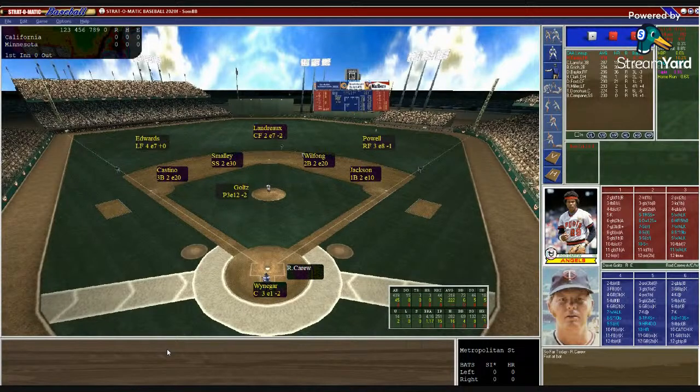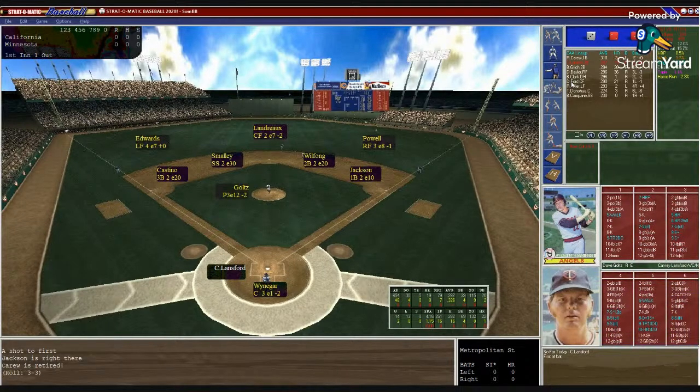So Carew leads off. Goltz is ready. Let's get this started. Goltz looks into Wynegar, gets the sign. Here's the first pitch to Carew. A 3-2 grounder to first base, right at Ron Jackson for the first out.